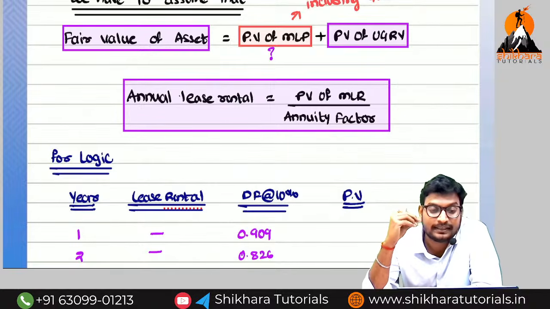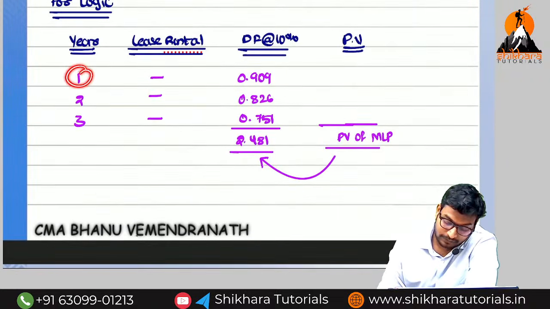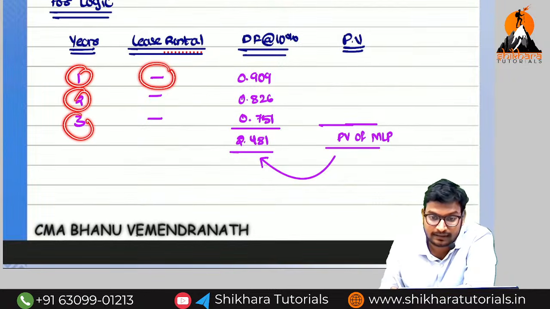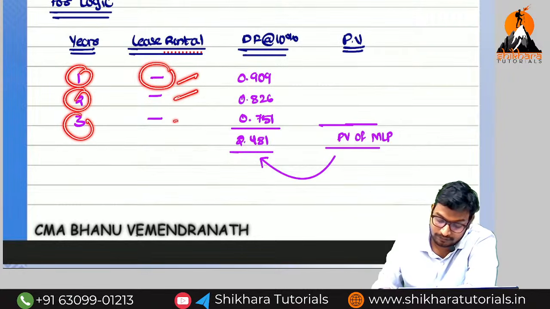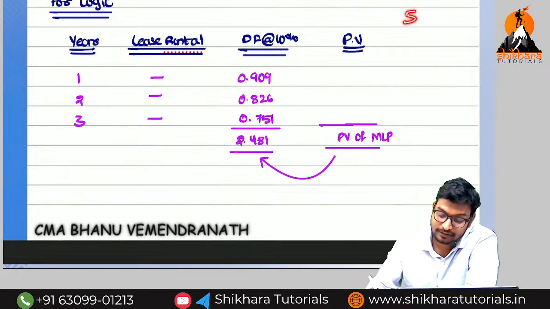We need to find out the lease rent per annum. Imagine lease rentals of 1 lakh, 1 lakh, 1 lakh, or 1 lakh plus 50,000 here. Normally we have taken 5 years as the example.